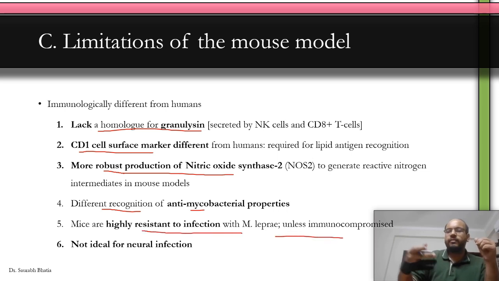We cannot have good spread of infection in mice models because they are inherently resistant to some extent against M. leprae infection. Also, they are not ideal for neural infection. Remember, nerve tissue of mice resists M. leprae infection, so you cannot study nerve involvement properly. Clear? Let's move forward.